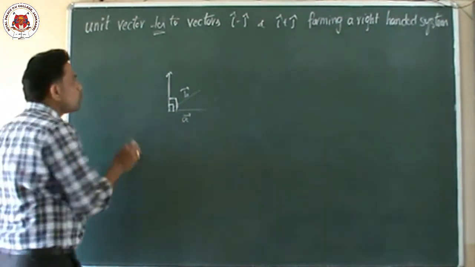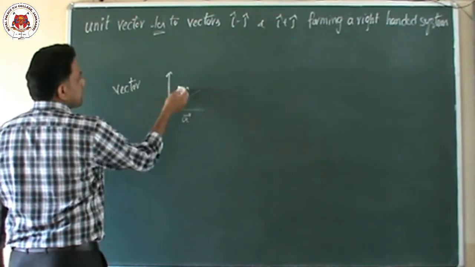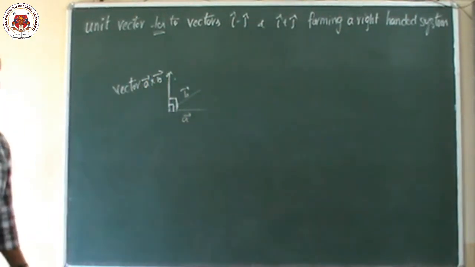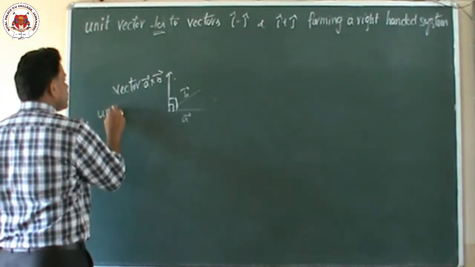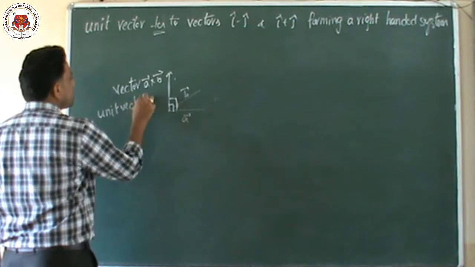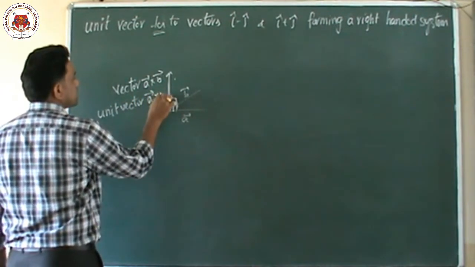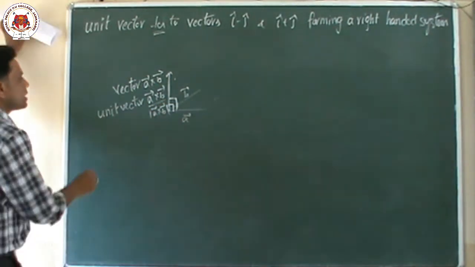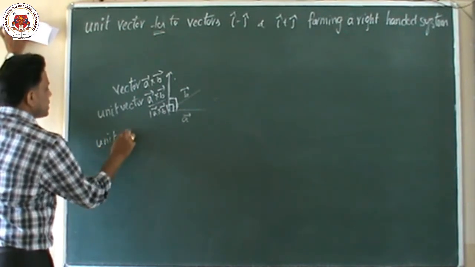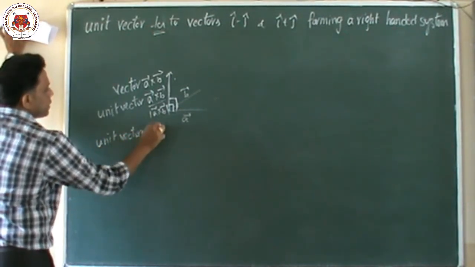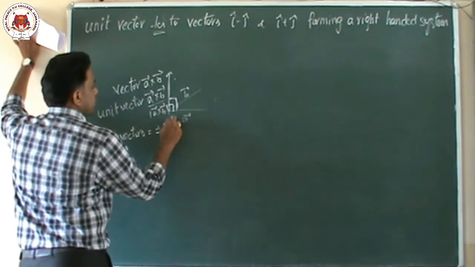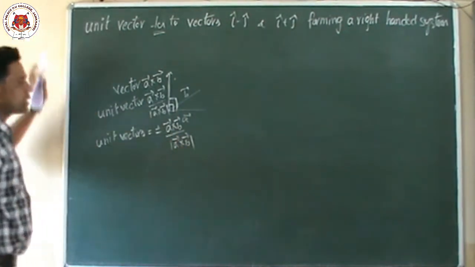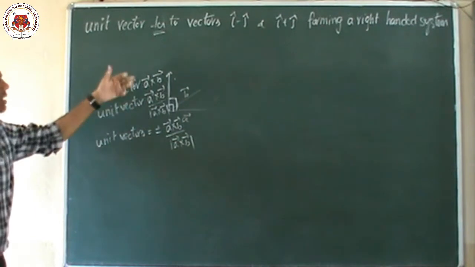If you ask to find only the vector perpendicular to both, the answer is vector A cross vector B. When you ask only the vector. If you ask the unit vector, then you have to write vector A cross vector B by mod of vector A cross vector B. Suppose he asks for unit vectors, plural, then we have to write plus or minus vector A cross vector B by mod of vector A cross vector B. So these three are very important. Many questions are asked on this.